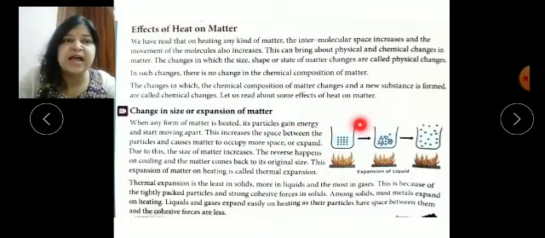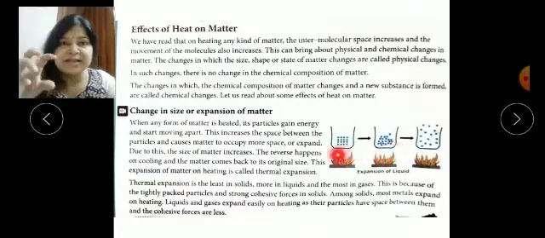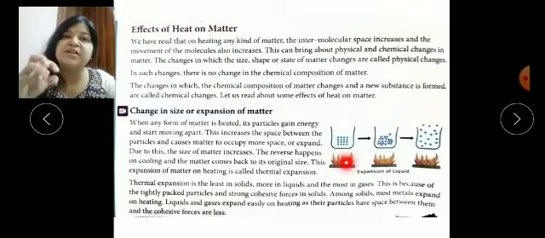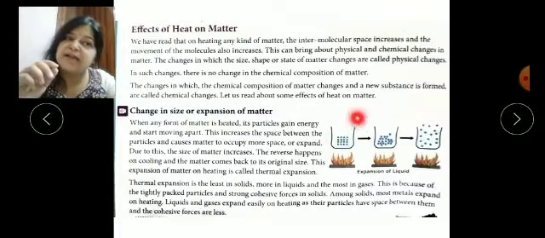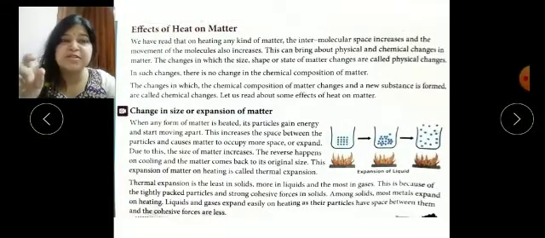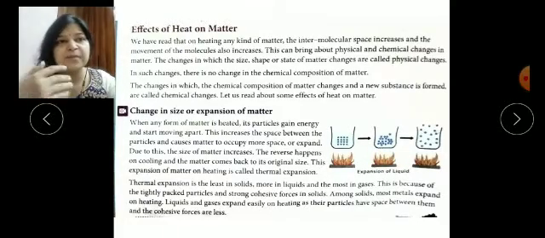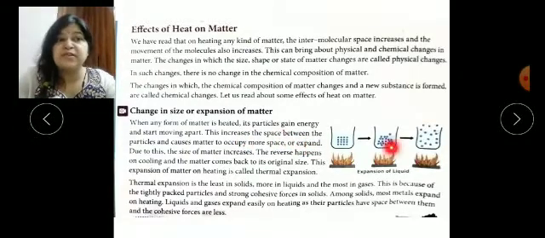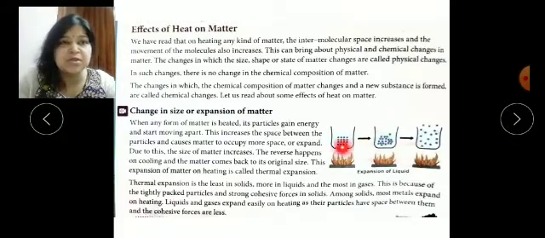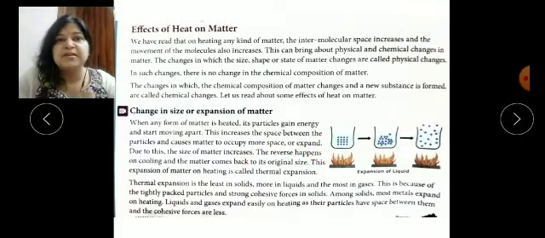Ice is a solid, and we know that solids have closely packed molecules. But when we provide heat, the forces between the molecules break down, the cohesive force decreases, and they start moving away from each other. This increases the space, and like this a solid can expand.